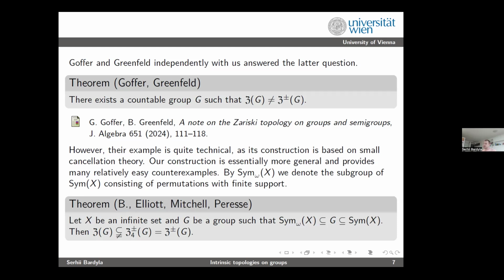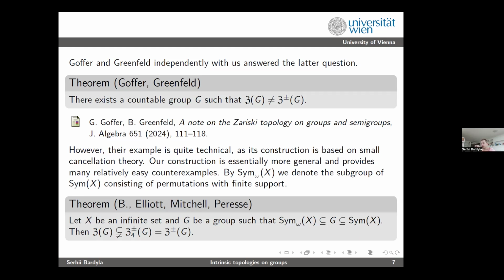By Sym_ω(X), as usual, we denote the finitary permutation group, which consists of all permutations with finite support. So what we show, and this is quite an interesting result: let X be an infinite set and G be a group which sits between the finitary permutation group and the full permutation group.